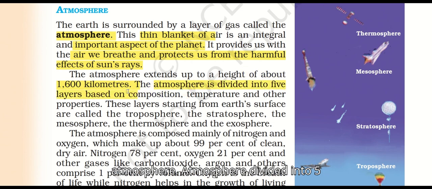The atmosphere is divided into 5 layers based on composition, temperature and other properties.